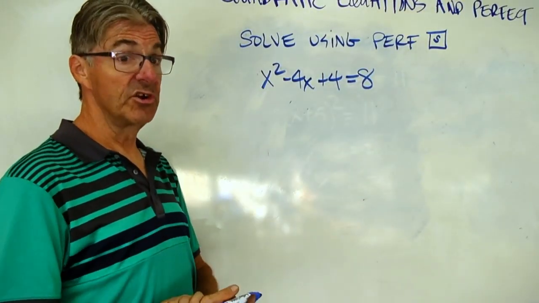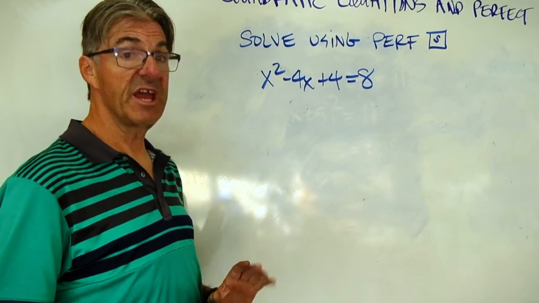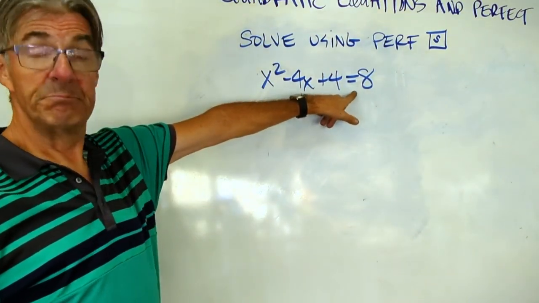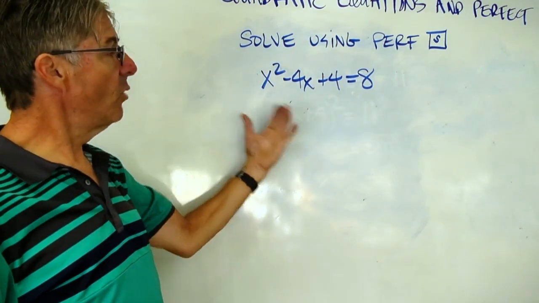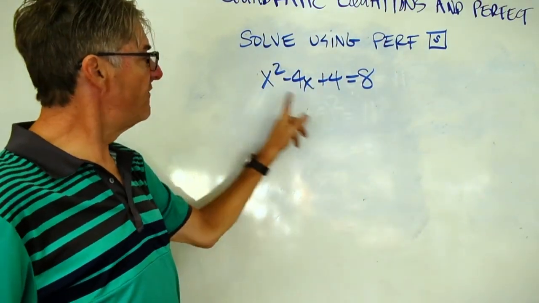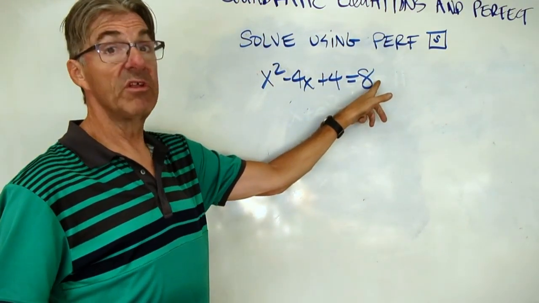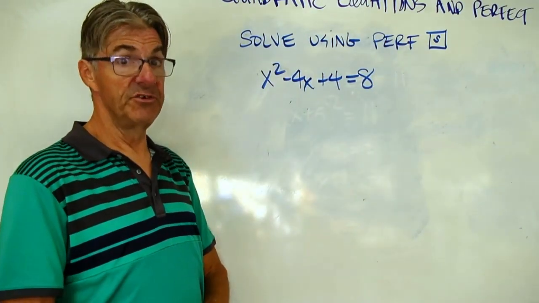All right, let's do this again. This time I'm going to turn you loose. I want you to take it as far as you can before you come back. So here is my quadratic, perfect square. I want you to go ahead and algebraically find the solutions to this side of the equation that make it equal 8. So pause the video and do your algebra.